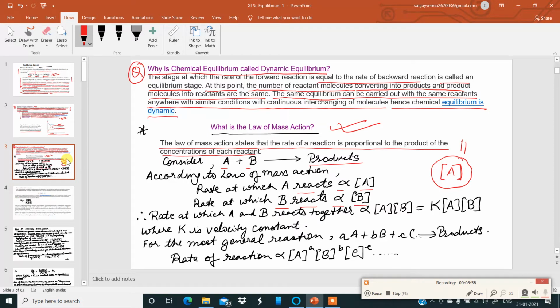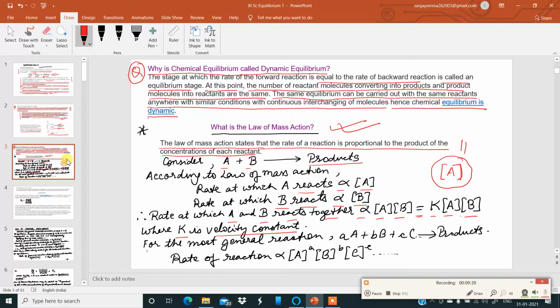Therefore, the rate at which A and B react together is directly proportional to the product of the concentrations of A and B. That is equal to K, the rate constant, also called the velocity constant, into the concentration of A into the concentration of B. Now, remember, K is a velocity constant.